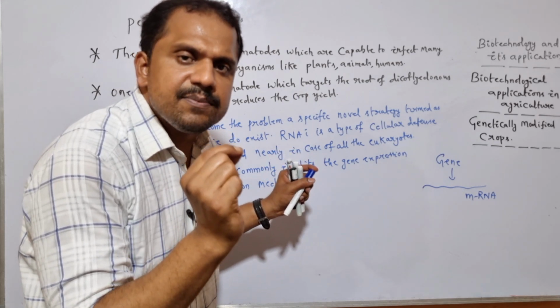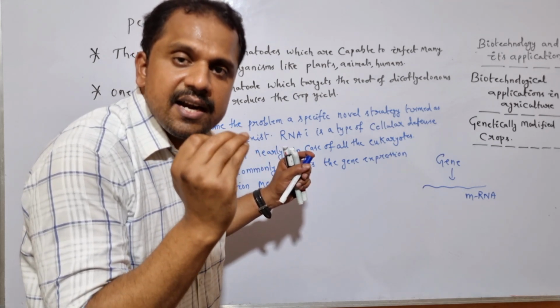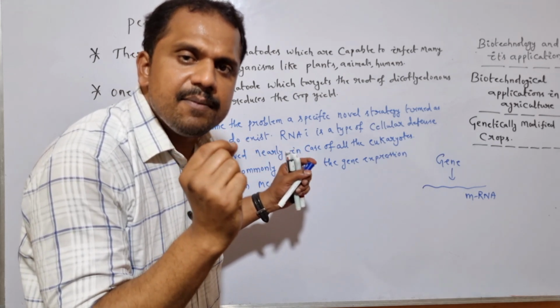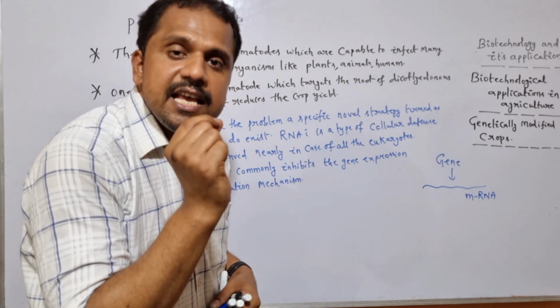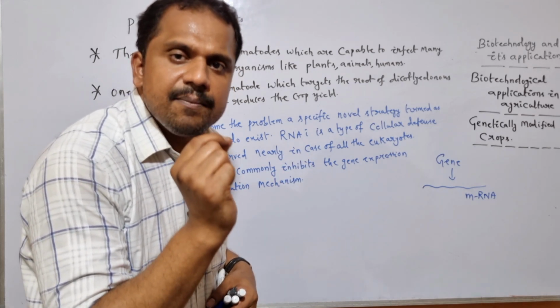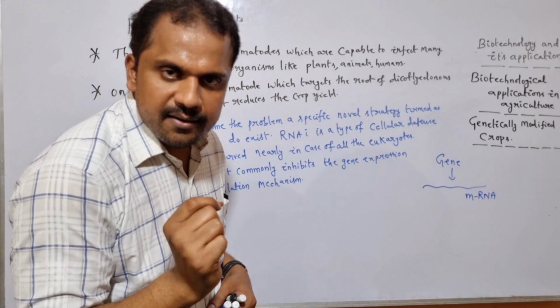So once the specific nematode gene undergoes expression, it is capable of regulating the expression of a specific RNA termed miRNA or microRNA. Is it clear?